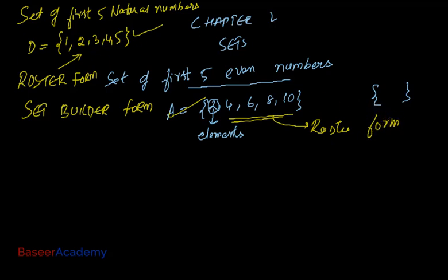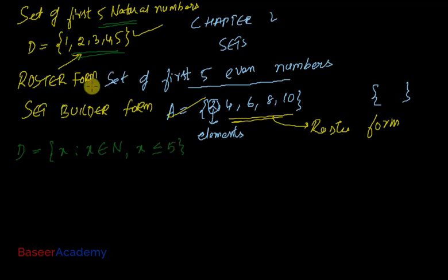Now what is set builder form? To write down a set in set builder form, we follow a particular syntax. Let's say I want to write down the set of first 5 natural numbers in set builder form. So I'll have to write it down like this. D is the set of elements X such that X belongs to natural numbers and X is less than or equal to 5.